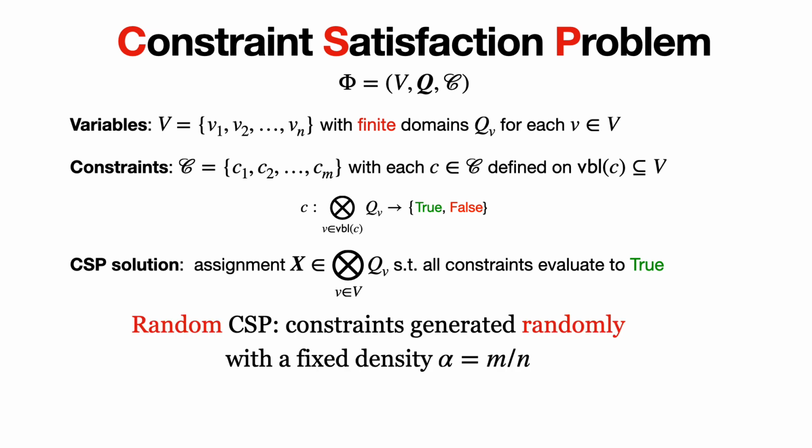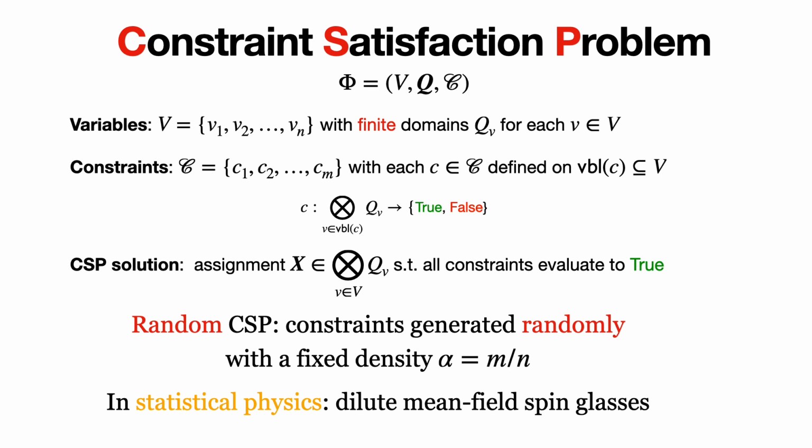A random CSP is a CSP whose constraints are generated randomly with a fixed constraint-to-variable density alpha. This problem can also be interpreted as dilute mean-field spin glasses in statistical physics, and therefore attracts a lot of attention in both theoretical computer science and statistical physics.